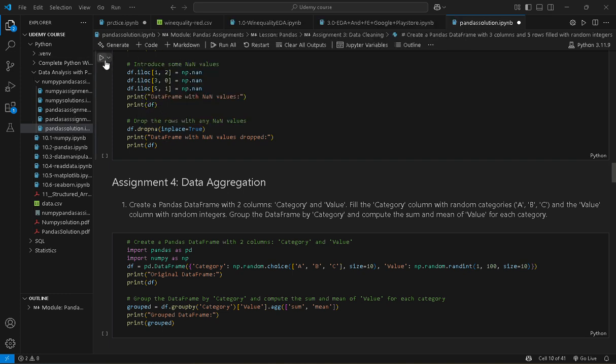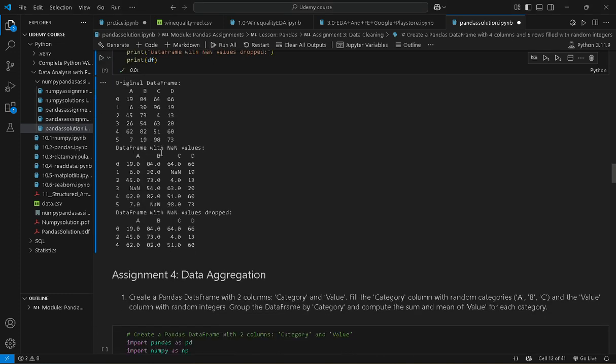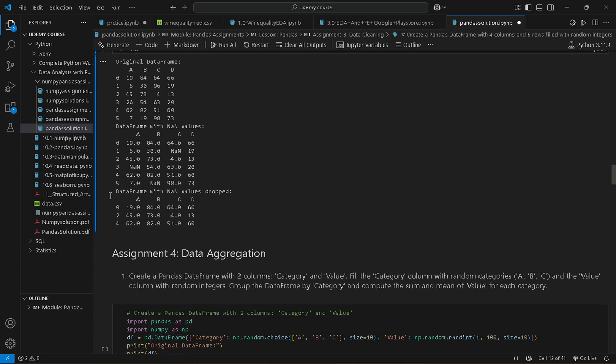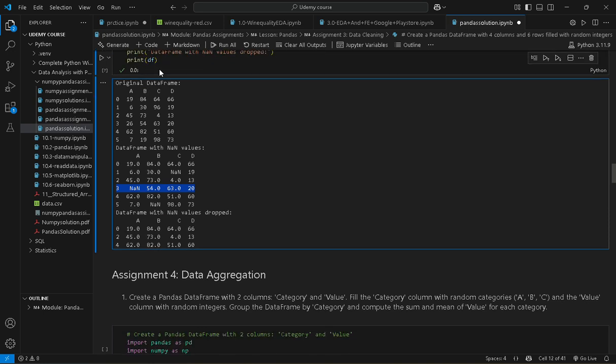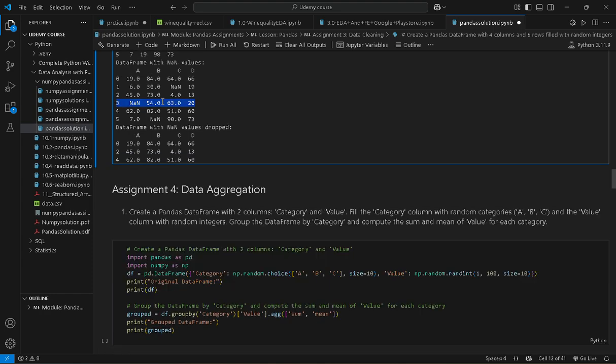So this is our output. This is our original data frame, and this is our data frame with NaN values. When there is any NaN value, we have to skip that row. So by this dropna function, we skip this row, the one having null values.